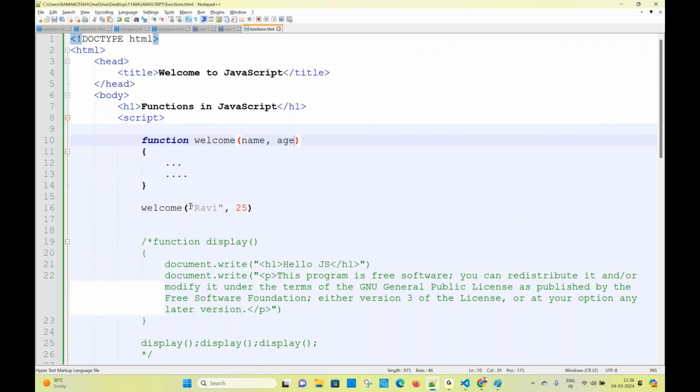Tell me one thing. Why should I pass parameters to the function? As of now, you created some function without parameters. Is there any necessity of passing parameters? Passing parameters to the function will provide more flexibility on the logic. You can control the logic however you want if you can pass parameters. But as I told you, for creating a function, parameters are optional. When they are optional and when they are mandatory, we have to decide.